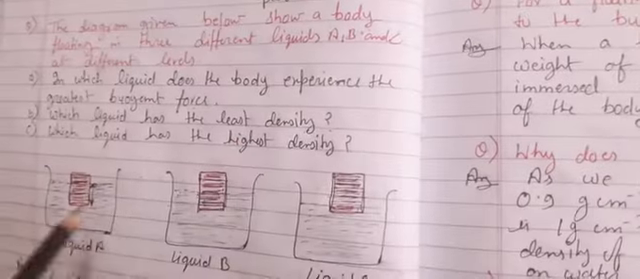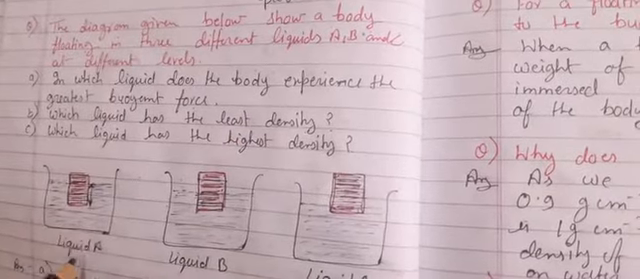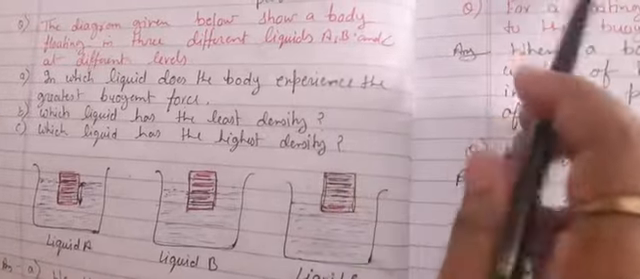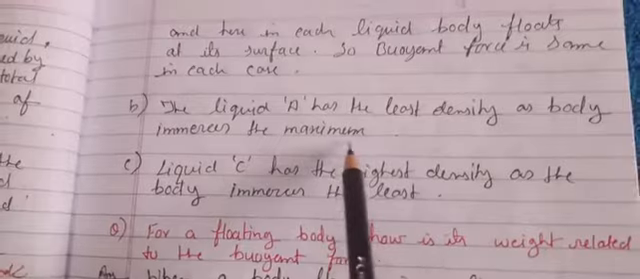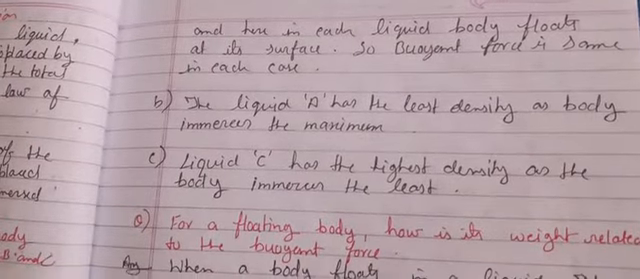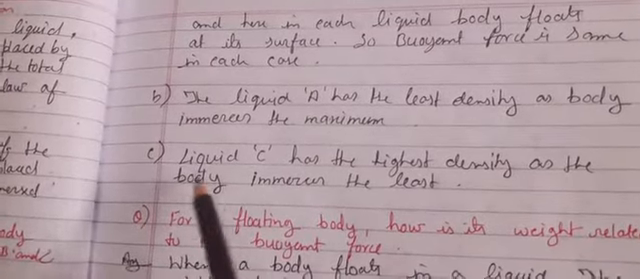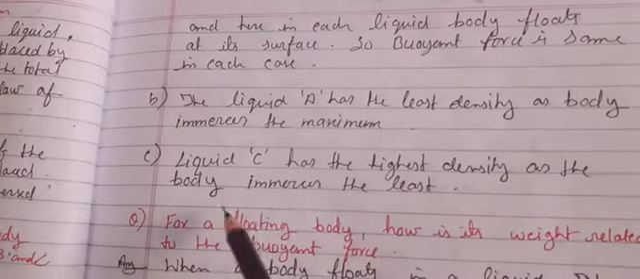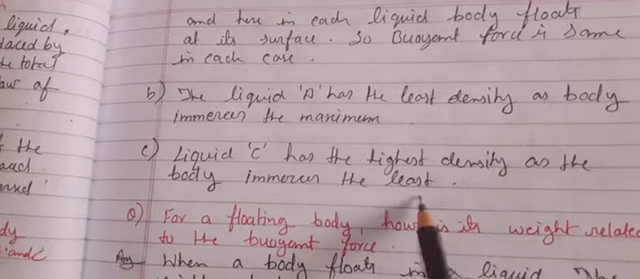Question B: which liquid has the least density? As I told you, liquid A has the least density, as the body immerses the maximum. The next question was, which liquid has the highest density? Liquid C has the highest density, as the body immerses the least.